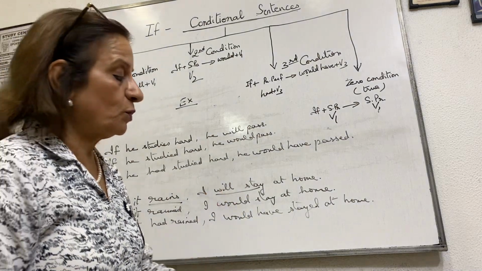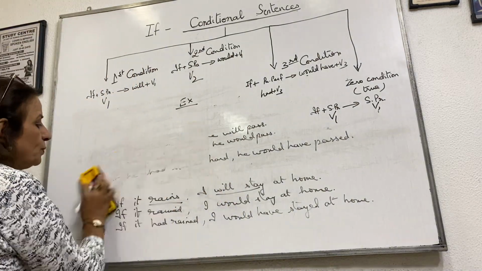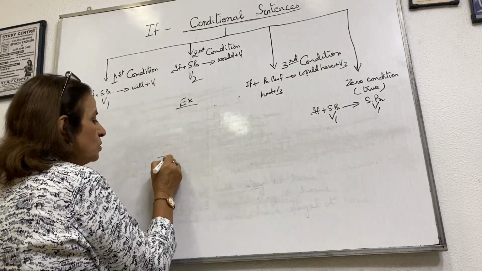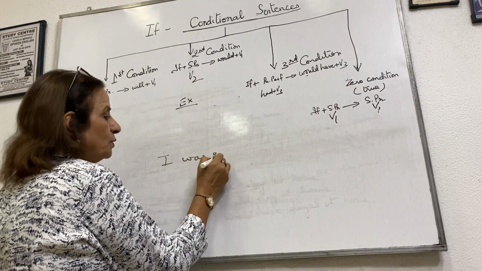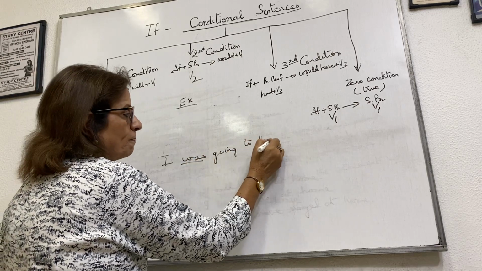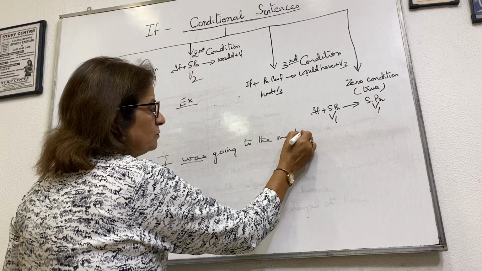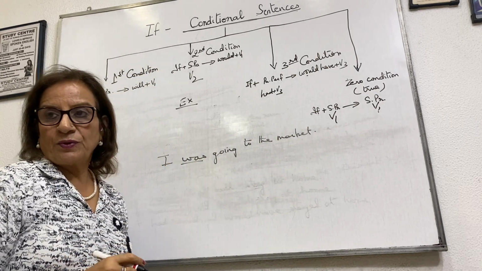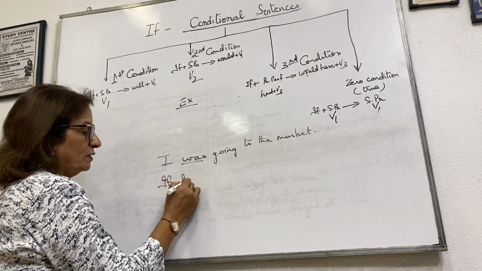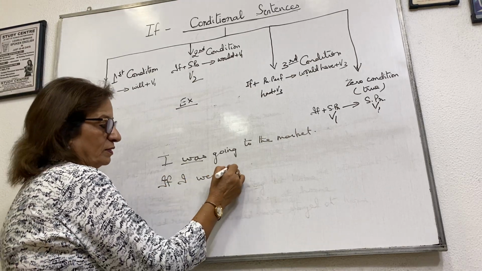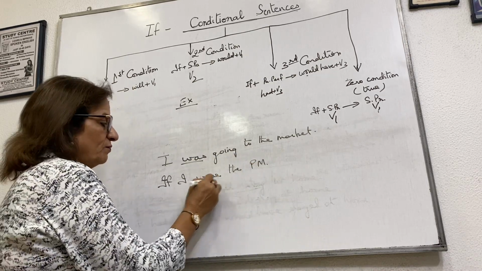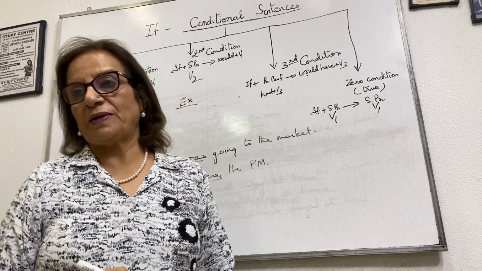Another thing in if I want to tell you: we always use "I was". I was going to the market. With I we always use was. But when we use if, then we use were. If I were the Prime Minister, not if I was the Prime Minister.